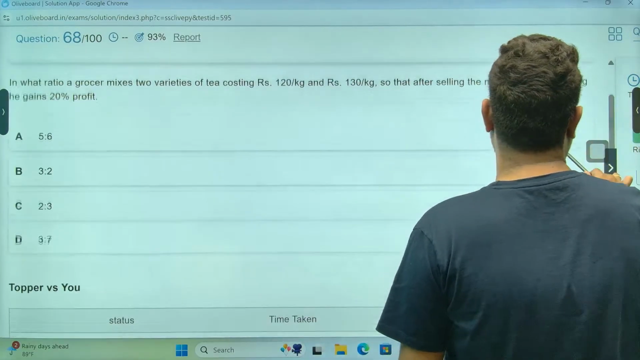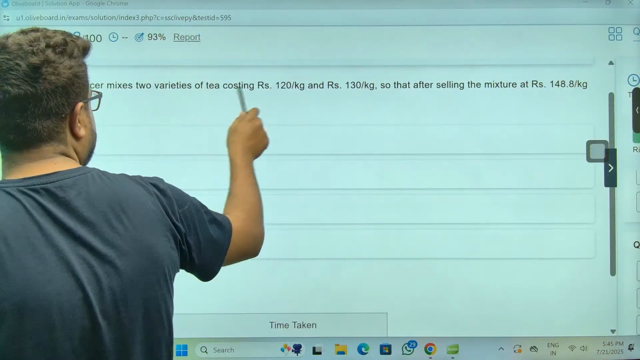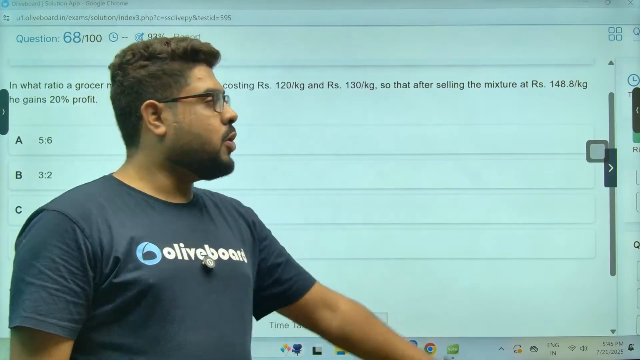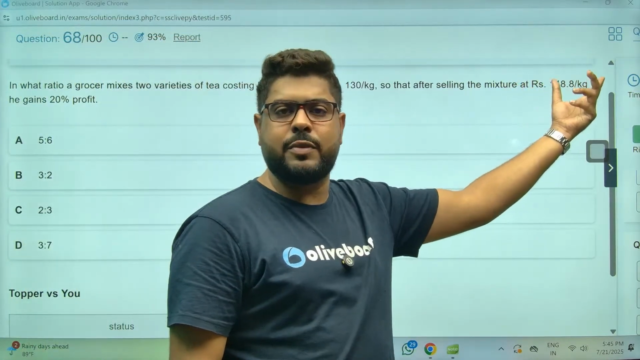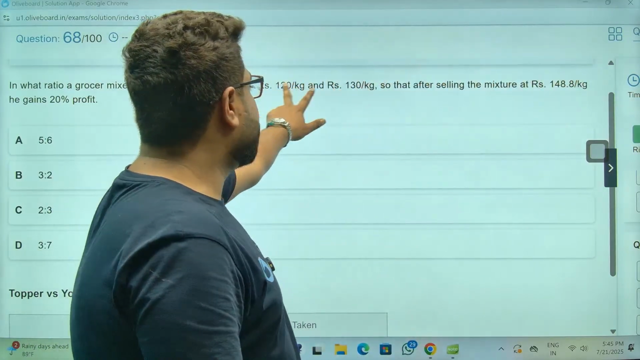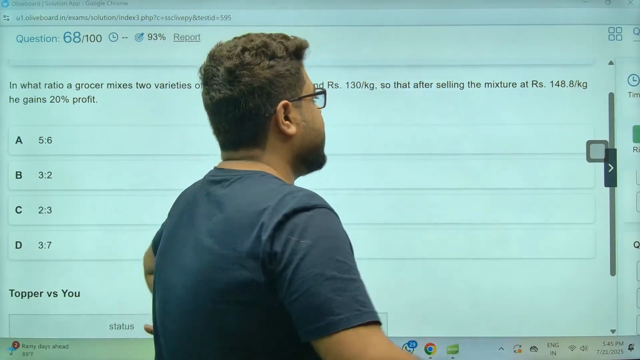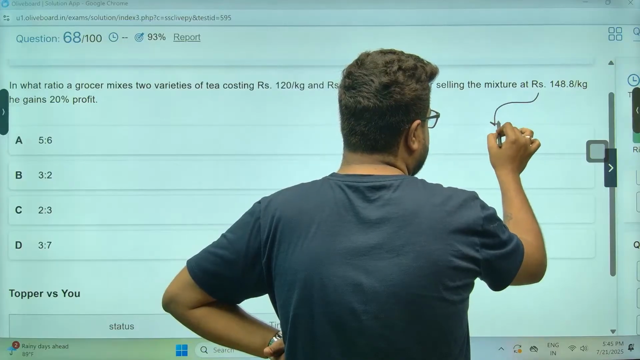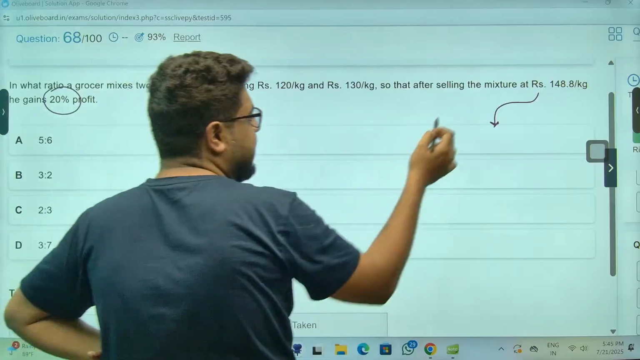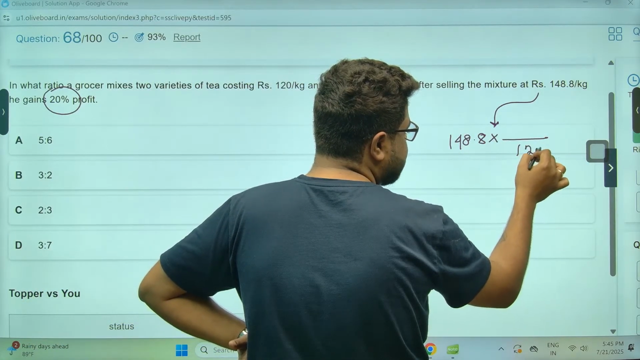Sir, 20% profit alligation question. Now 2 ways. Either you increase these by 20%, after that apply alligation, or you decrease this, you get the CP from here, then you use alligation. I always prefer to do this. Why? Here you need to do 2 calculations, but easier ones, while here you need to do 1 calculation. If you are comfortable with the modular method, you'll say this is nothing much. 20% profit means SP 148.8 represents 120, and CP means I need this.